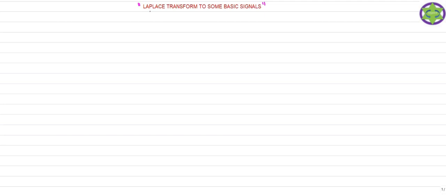In the last class we completed the introduction part for the Laplace transform. In this class we are going to solve some important problems using the Laplace transform. Before going to solve the problems, I already explained this concept.